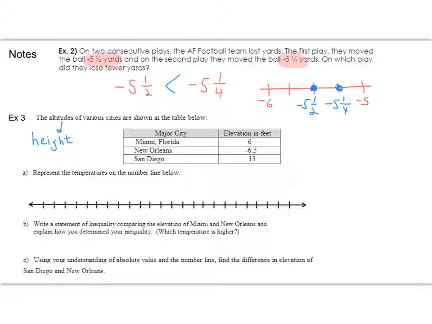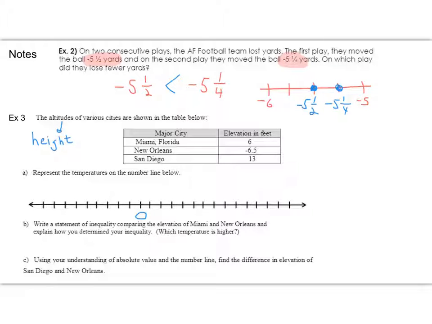But I do notice that I have a large number, 13. So I'm not going to actually put it quite in the middle. I'm going to put it a little bit to the left. And I'm going to call this point 0. Just to make sure I have enough dots so I can find 13 on this number line.